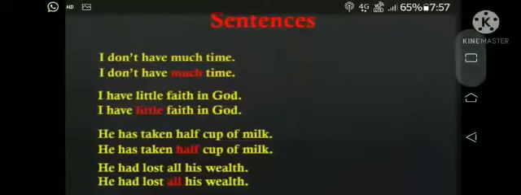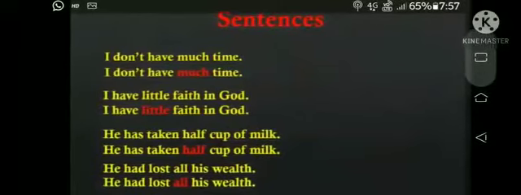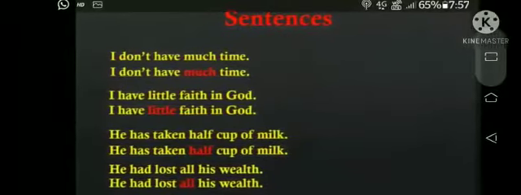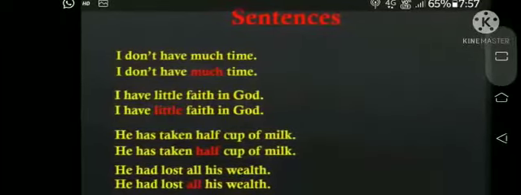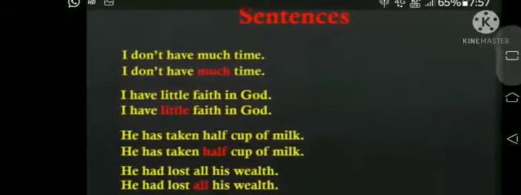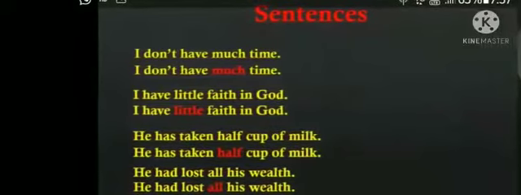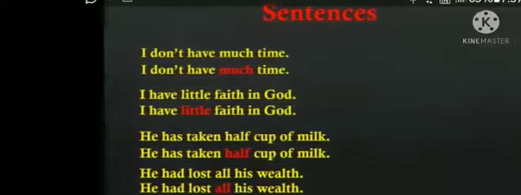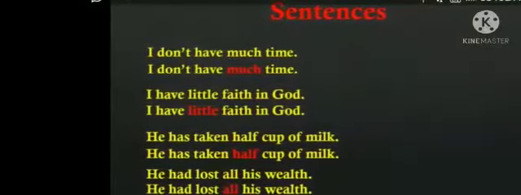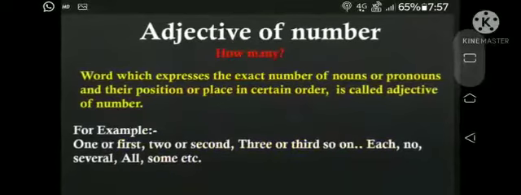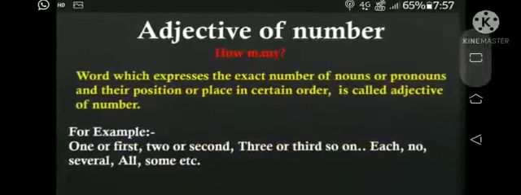Now see some sentences. First is, I don't have much time. Here, much is an adjective. I have little faith in God. Here, little is an adjective. He has taken half cup of milk. Here, half is an adjective. He had lost all his health. Here, all is an adjective.